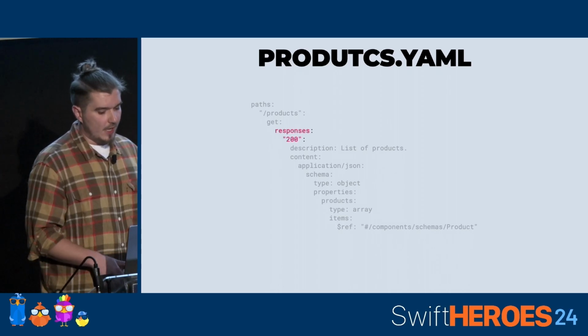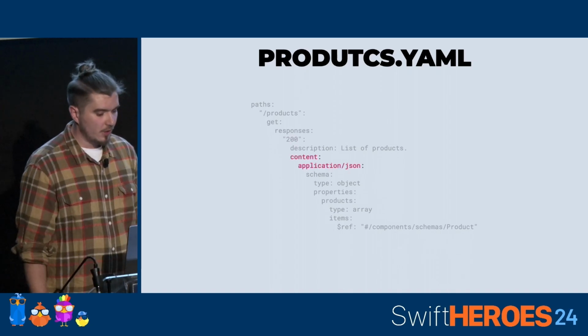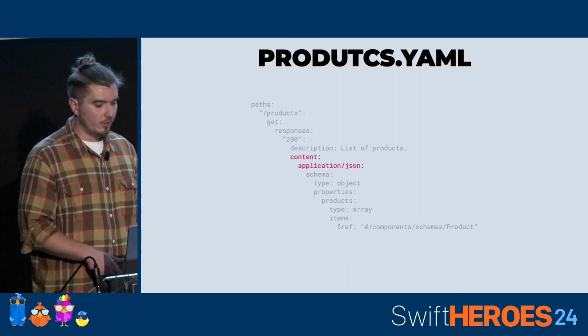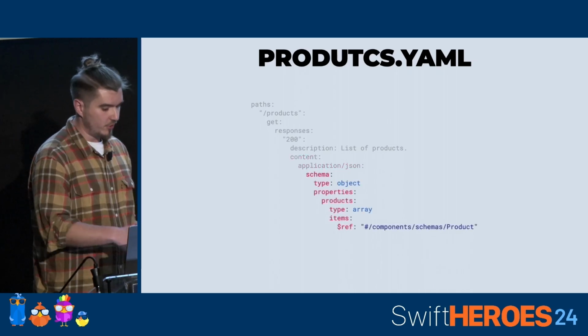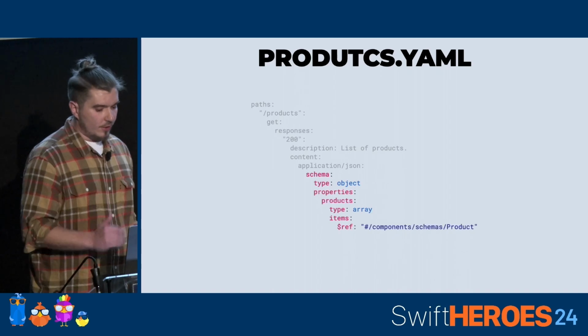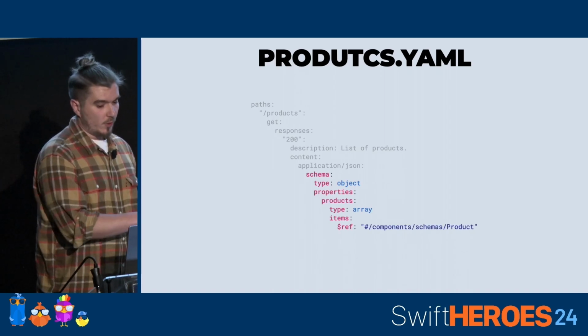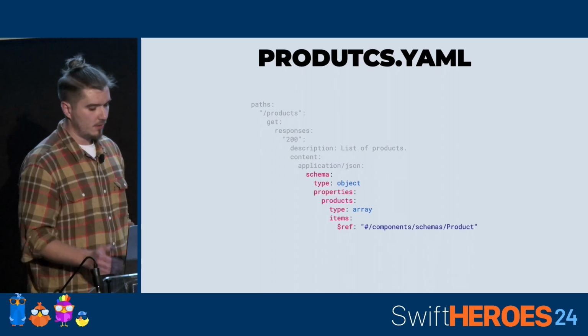The 200 is the HTTP status for OK, so the successful operation. We see that this response will return some kind of JSON model defined with a JSON schema. And this declaration is a bit below. So as you can see, we will return some kind of object, which is the array of products.